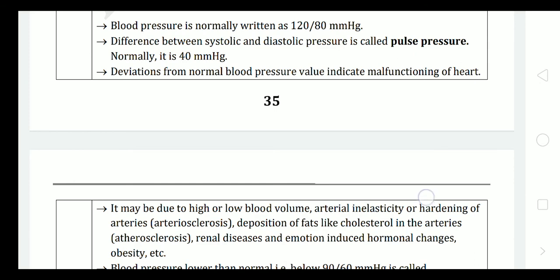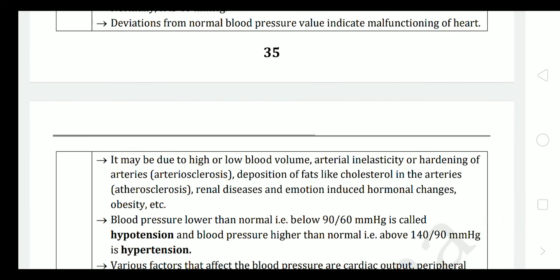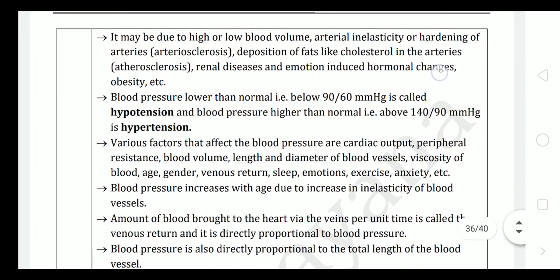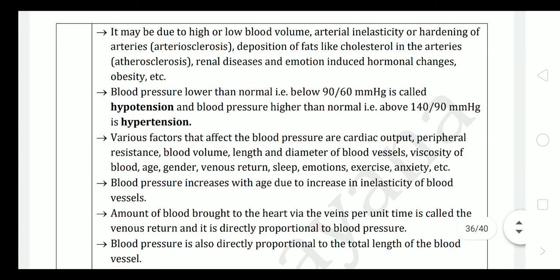Deviation from the normal, that is a change in the normal blood pressure value, indicates malfunctioning of the heart. That's why a doctor always checks the blood pressure of elderly people or adults. It may be due to high or low blood volume, arterial inelasticity or hardening of arteries, that is arteriosclerosis. It is also due to deposition of fats like cholesterol in the arteries, that is atherosclerosis, renal disease, that is kidney disease, emotion-induced hormonal changes, obesity, etc., which are responsible for changes in blood pressure.